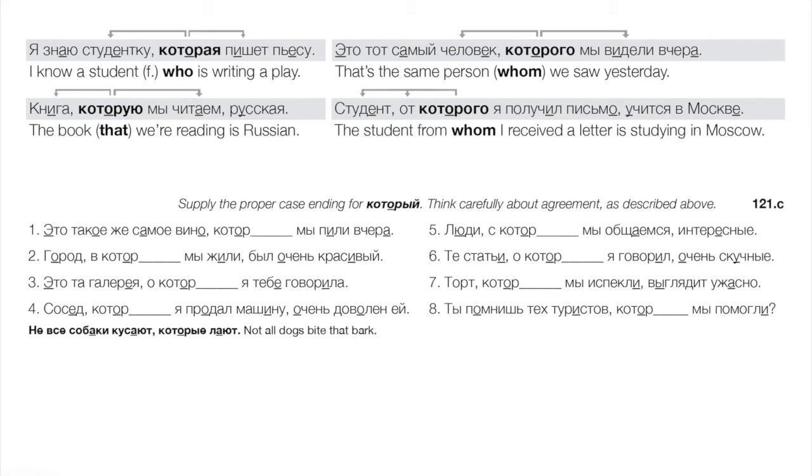But we have to look at one other thing, right? We have to pick the case, right? So we know the gender and the number from looking at the noun it's referring to, but the case of который depends on what который is doing within its own clause, right?